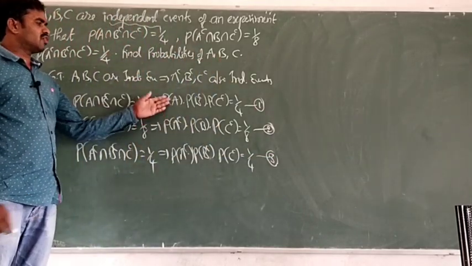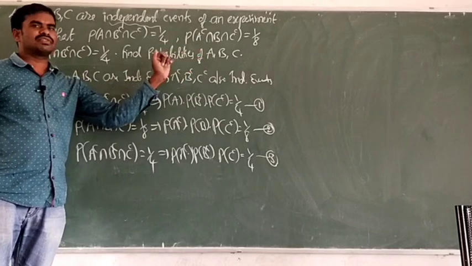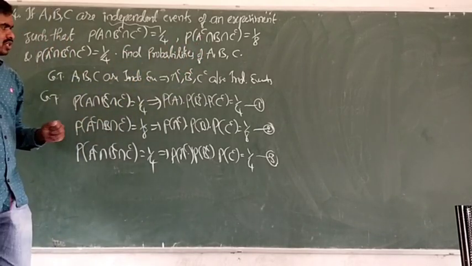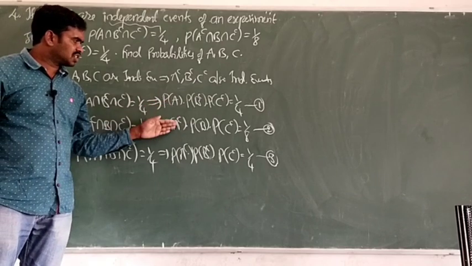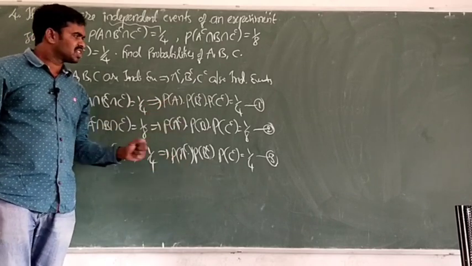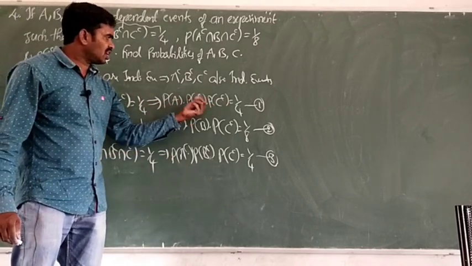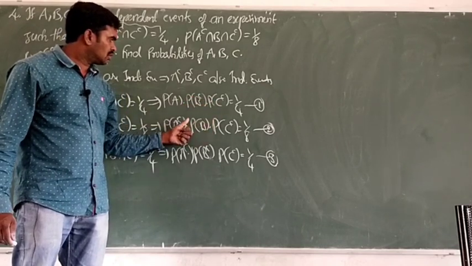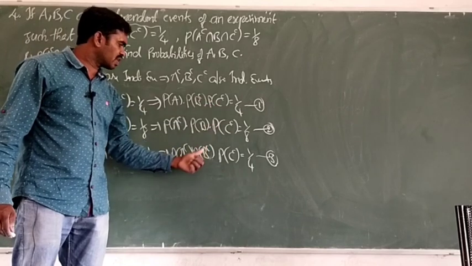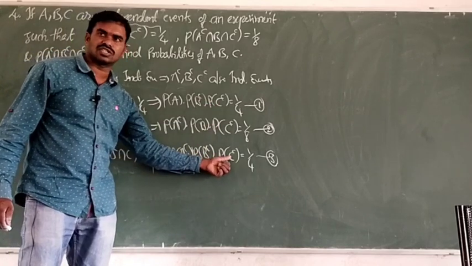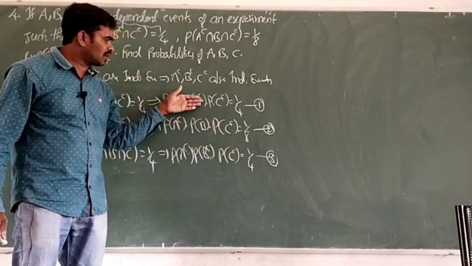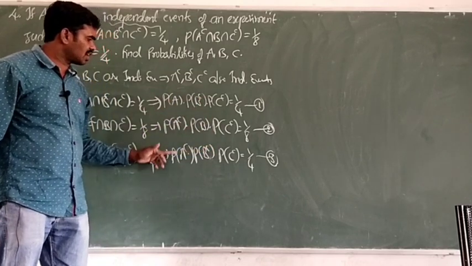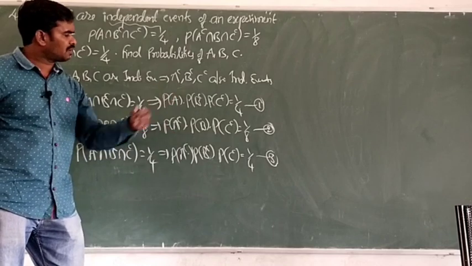So by solving 1, 2, 3, we can get probability of A, P of B, P of C. So how can we solve? We just solve these 3 equations. See, in equation 1, 2 terms having complement, B complement and C complement, we can see in the third equation also. So if you do 1 by 3, we cancel these 2 terms and we get P of A by P of A complement.